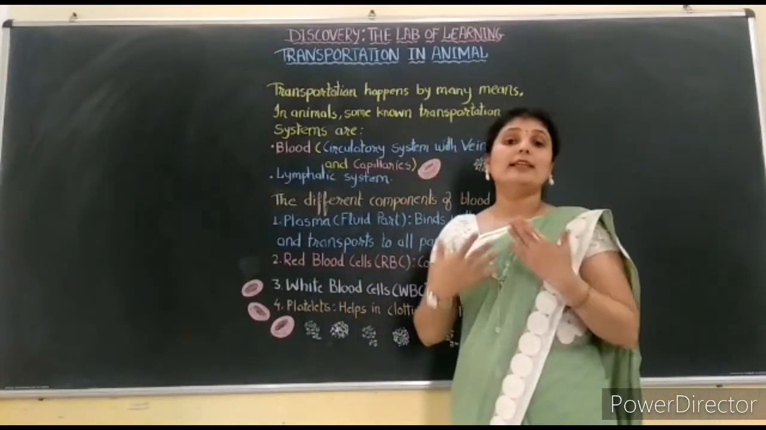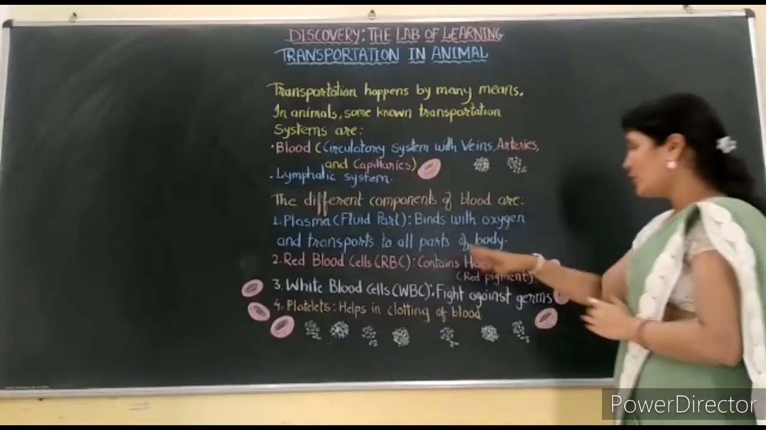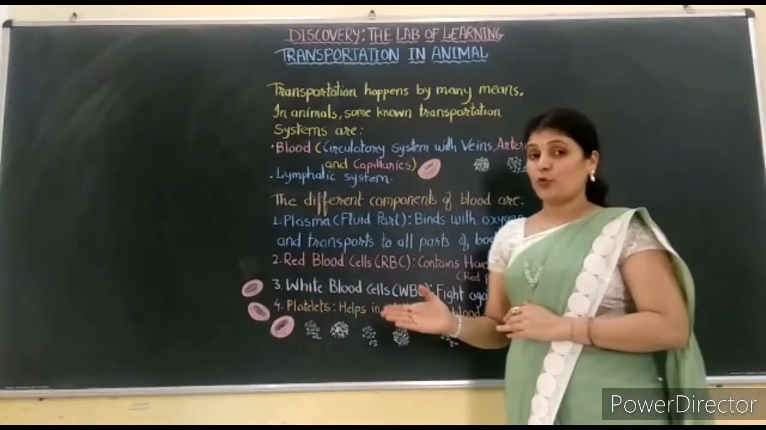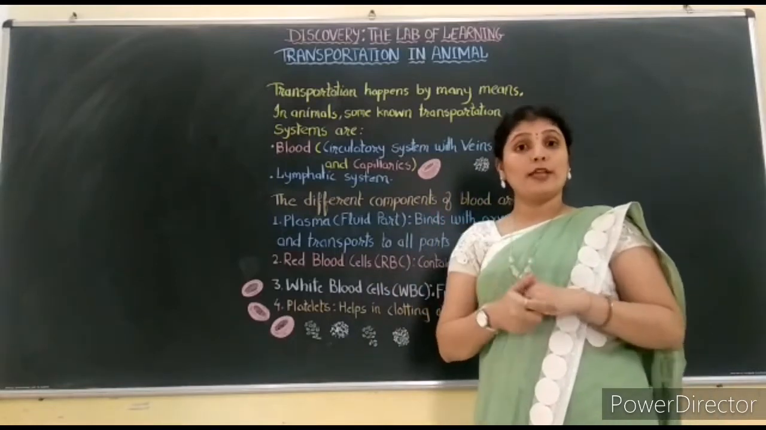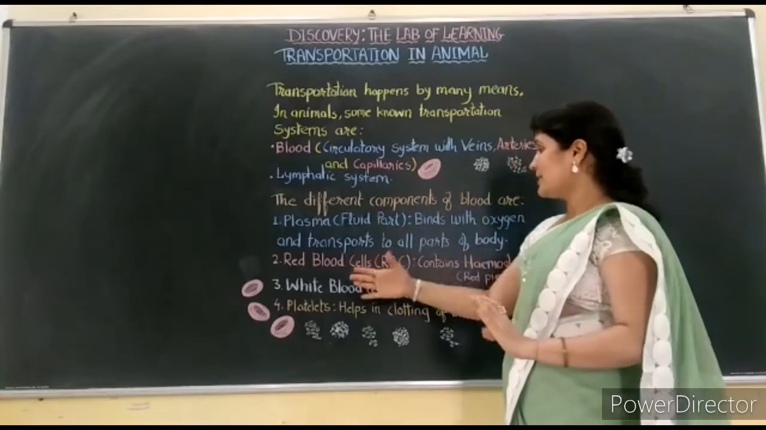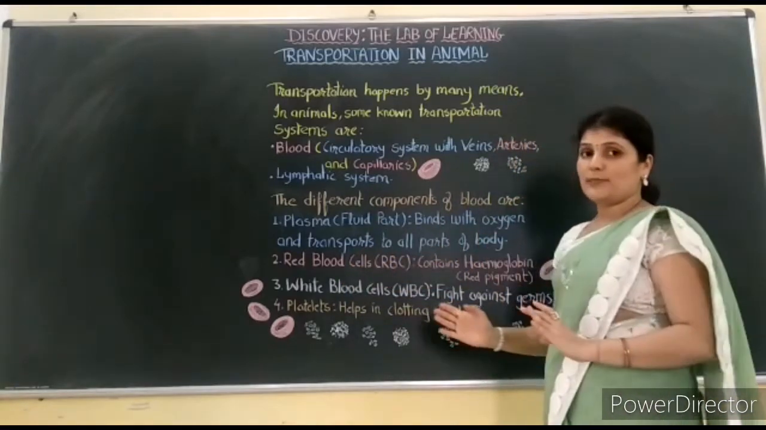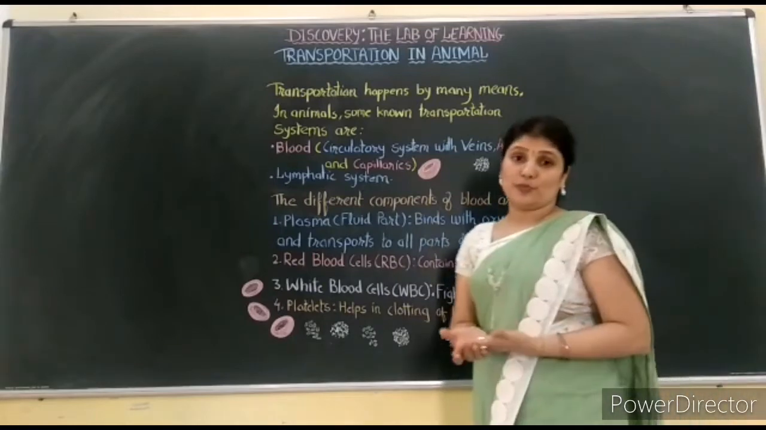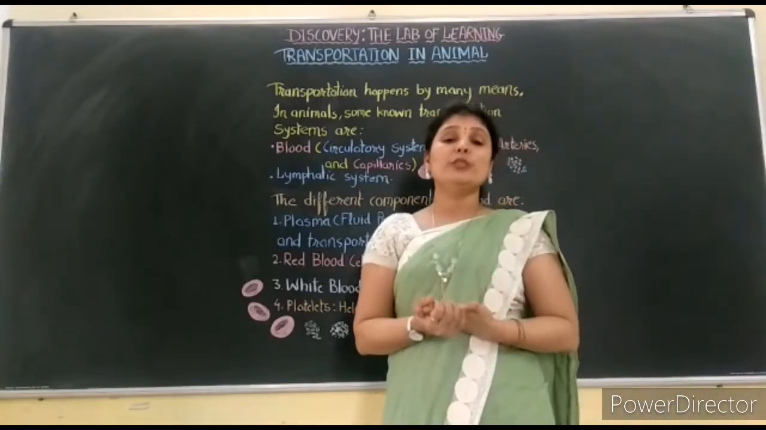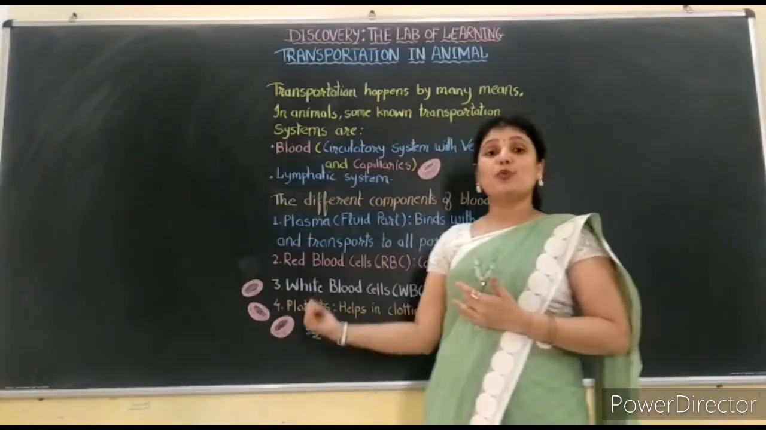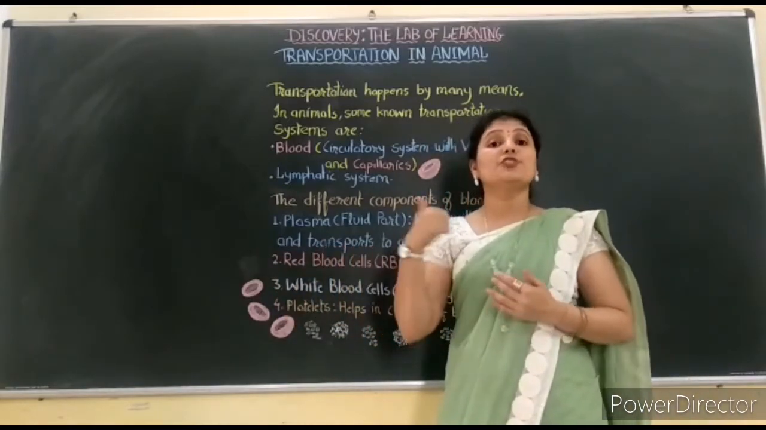Okay, the second is red blood cells. You know very well that red blood cells are the cells which contain hemoglobin. And how important hemoglobin is for our body to keep it energetic, you know that very well, right children? The next one is white blood cells. These cells are mainly responsible to fight against the germs. Whenever we talk about the immune system, we are nothing but talking about these only. They are responsible to fight against the germs.